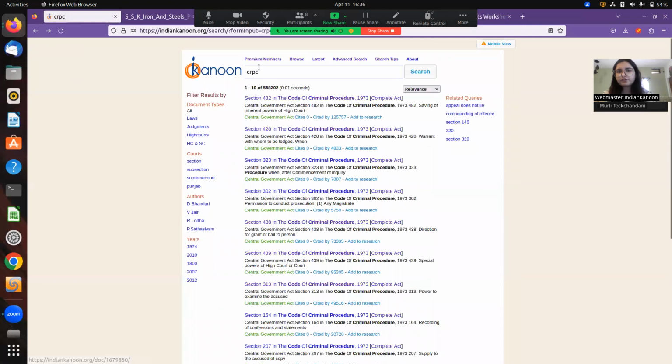Whenever you search for a particular section, the search results are made on the basis of how many documents have cited that particular section. So here you can see section 482 has been cited this many times. That is why that section comes on top, but you can always access the complete acts.